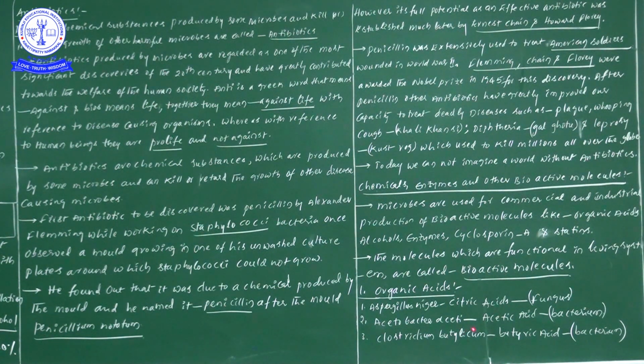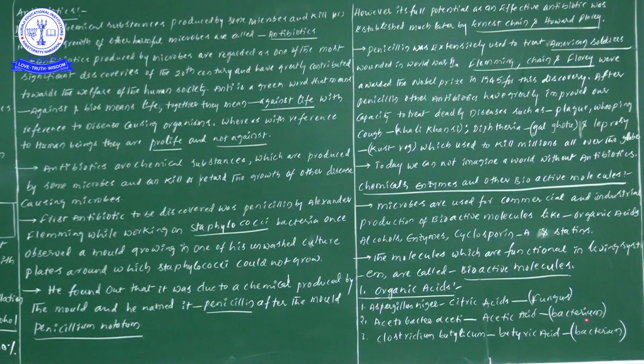Next one, Acetobacter aceti, spelled ACETOBACTER, the genus, and species name ACETI. That can produce acetic acid. In Acetobacter, bacter means bacteria.